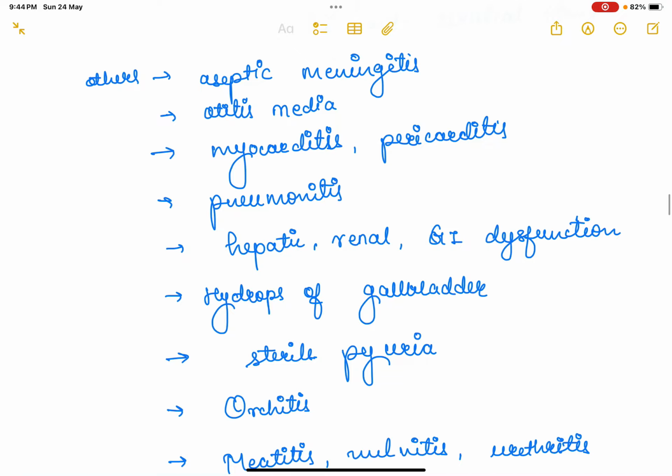Now, other features we could get are aseptic meningitis, otitis media, myocarditis.